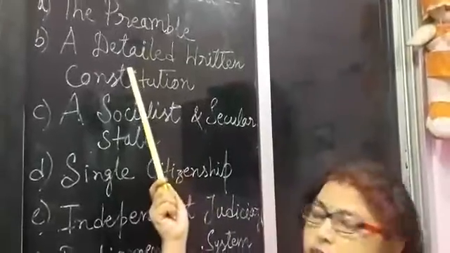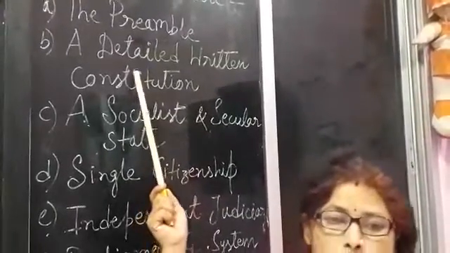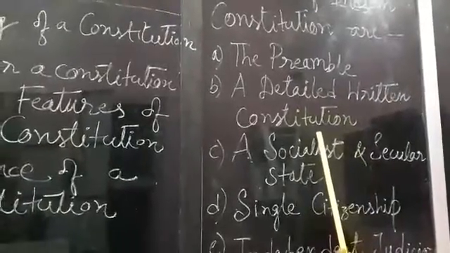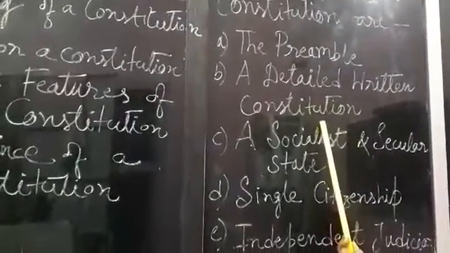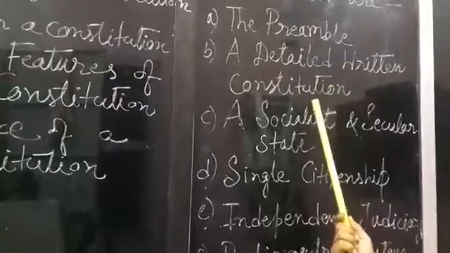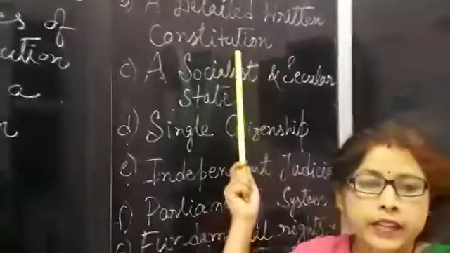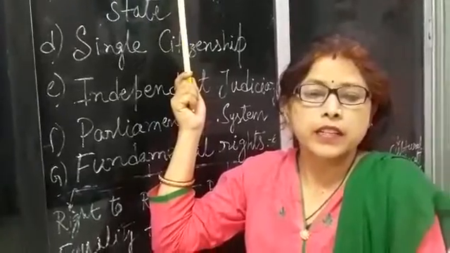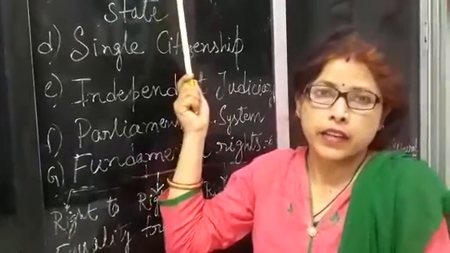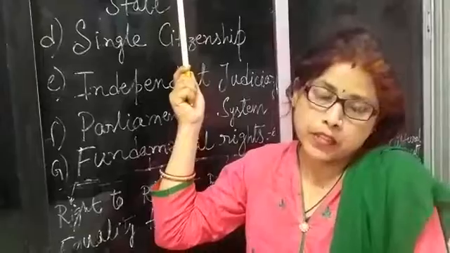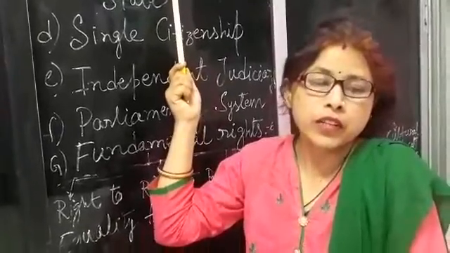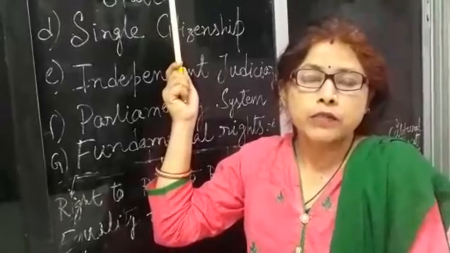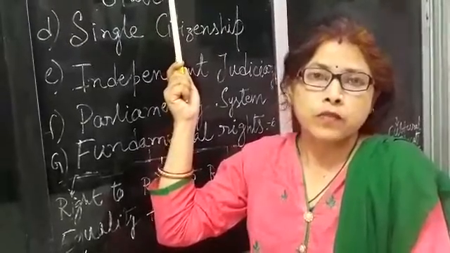The second point is a detailed written constitution. This was divided into 22 parts, 395 articles and 8 schedules. At present, our constitution contains 448 articles with 25 parts and 12 schedules.